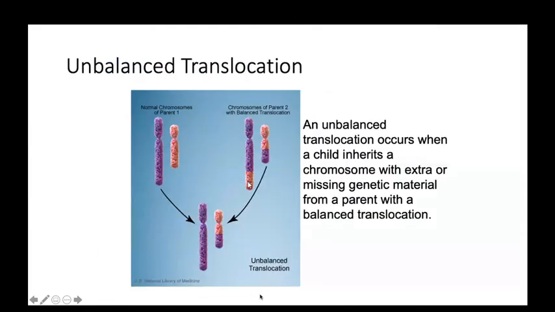Unbalanced translocation. In this figure there is a balanced translocation, whereas here is the unbalanced translocation. There are breaks and the fusion of the unbalanced gene material. It is not only transmitted here, its part is also transmitted here. That is unbalanced translocation. Unbalanced translocation occurs when the child inherits a chromosome with extra or missing genetic material from a parent with a balanced translocation.